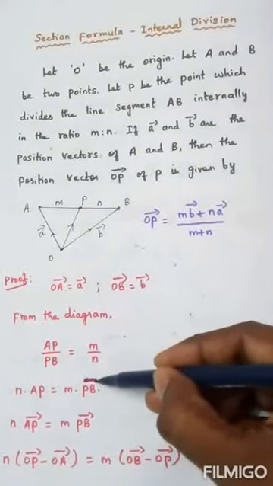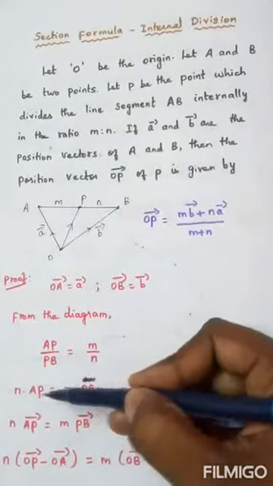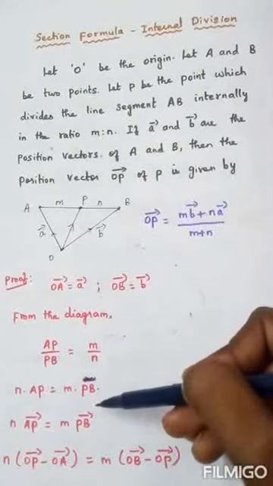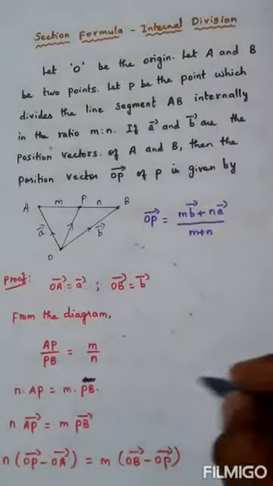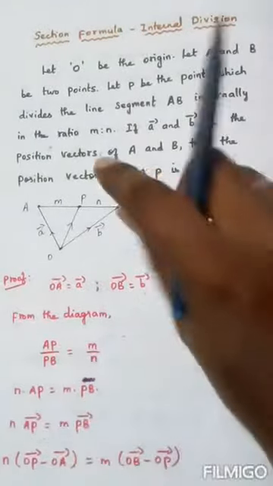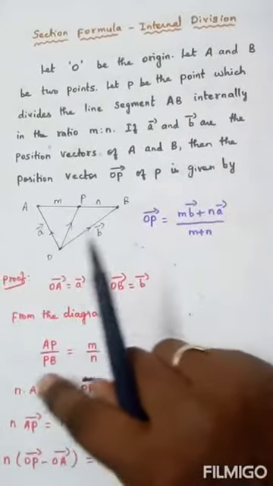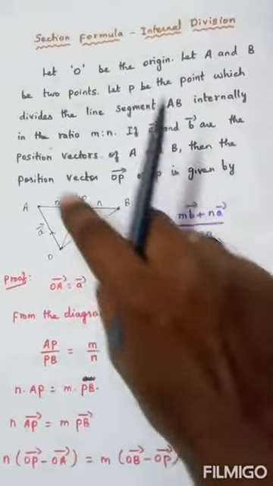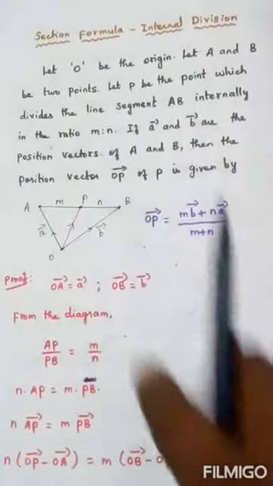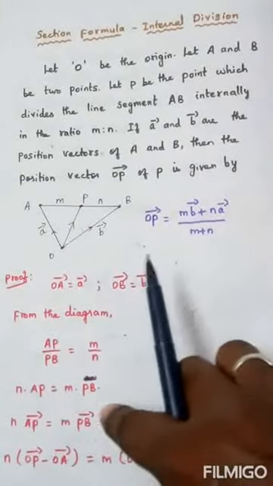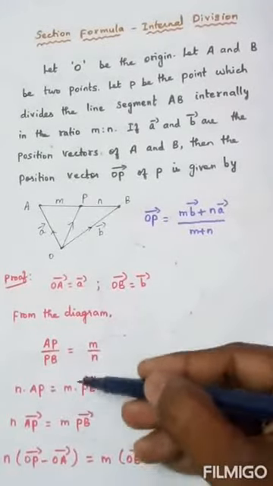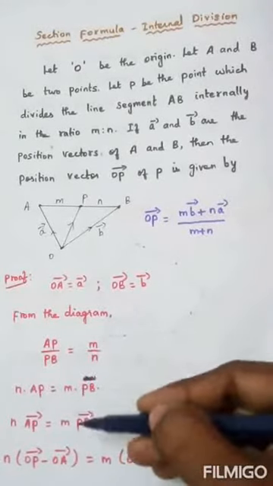N into AP equal to m into PB. Now I am going to take vector on both sides. N is a number, so I cannot put a vector symbol for that. So n will remain. Just taking vector here because AP is nothing but direction. Similarly, PB vector.